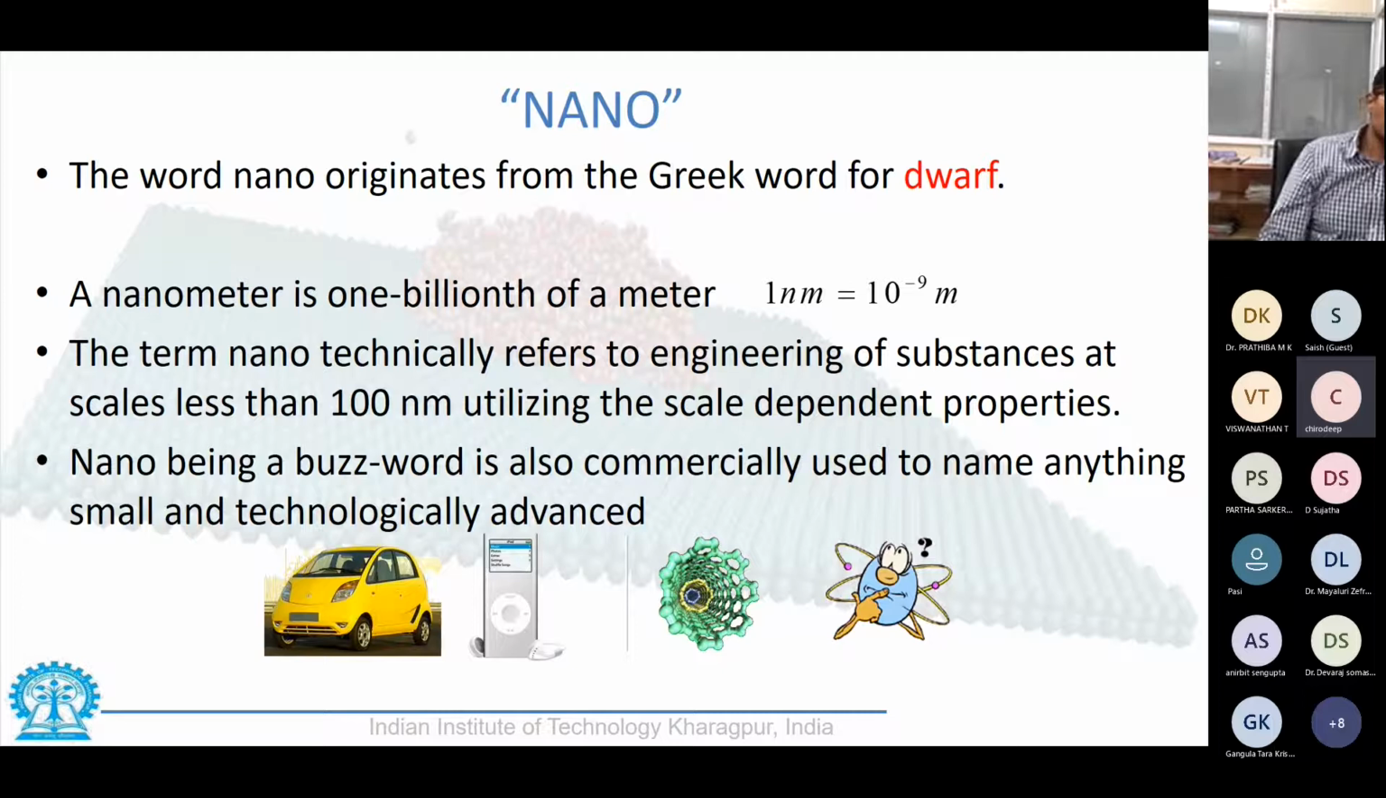Then again, anything having a conduit length between 1 to 100 nanometer comes under the purview of nanotechnology or nanoscience. And there are several terms that are associated with nanotechnology. One of them being nanofluidics, where we study fluid flow through conduits of dimensions of the order of nanometer.